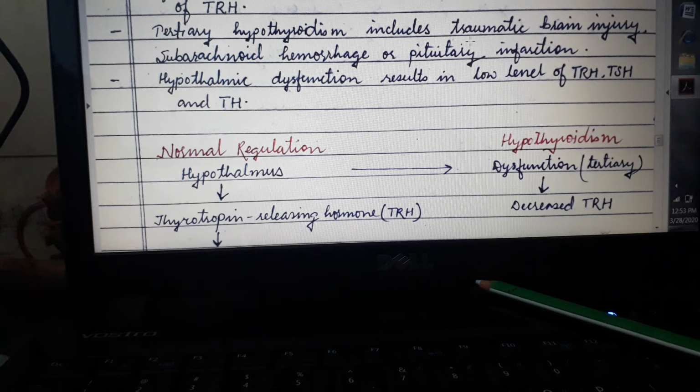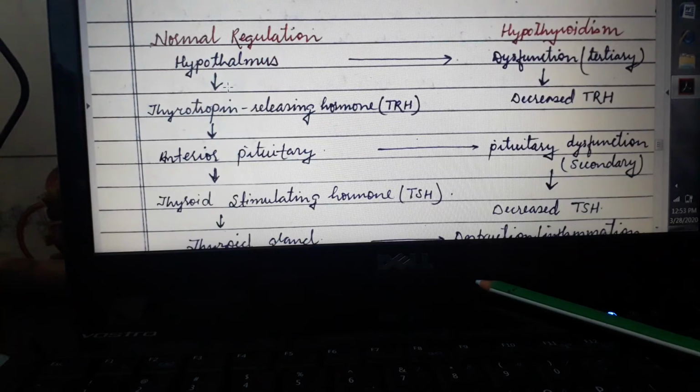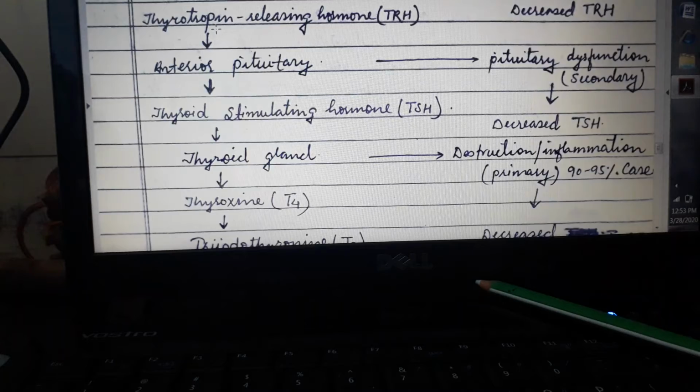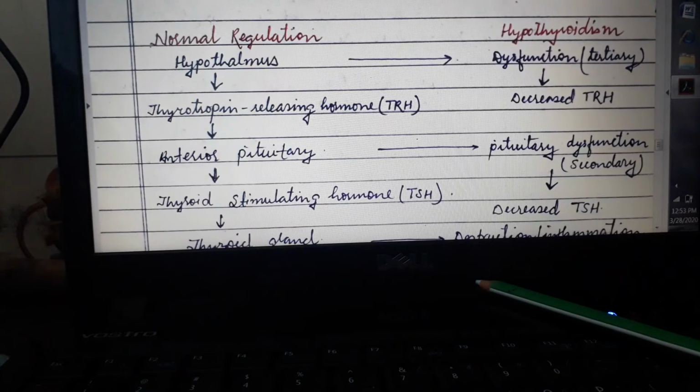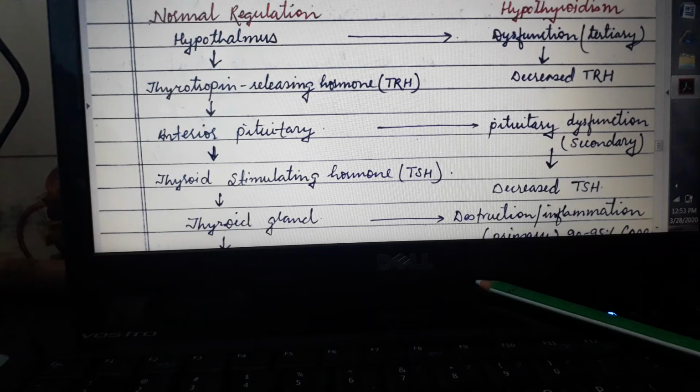Tertiary hypothyroidism includes traumatic brain injury, subarachnoid hemorrhage, or pituitary infarctions. Hypothalamic dysfunction results in a low level of thyrotropin releasing hormone, thyroid stimulating hormone, and finally thyroid hormone. So again we can explain this in this small flow chart, where this is the normal regulation and this is the hypothyroidism.